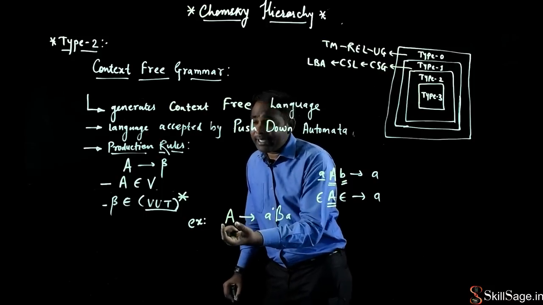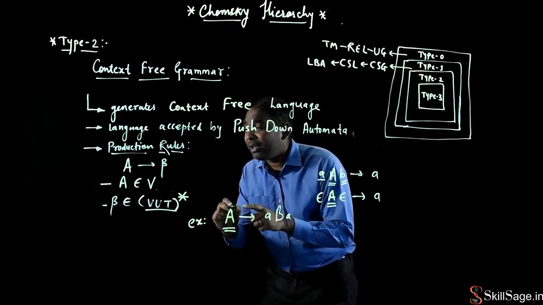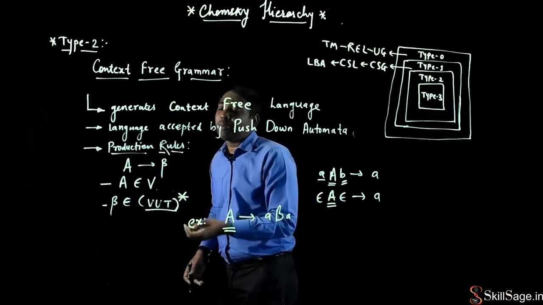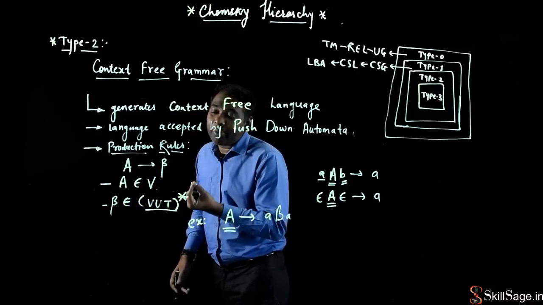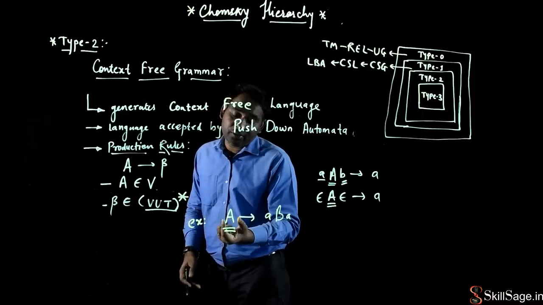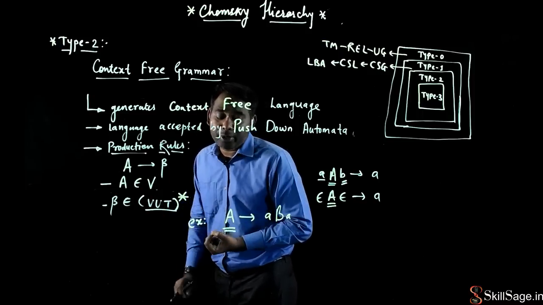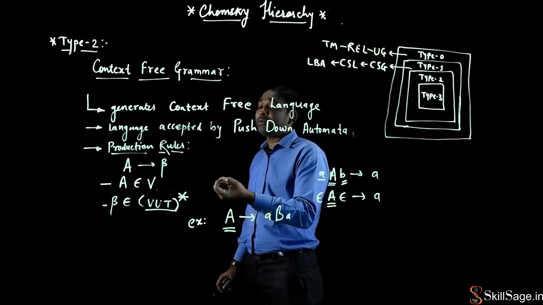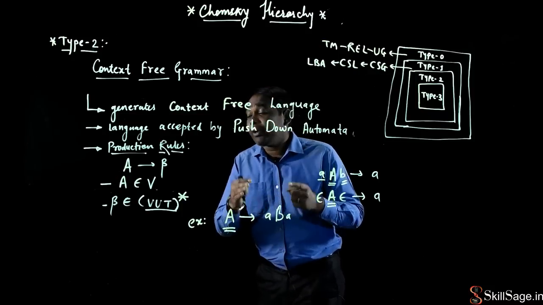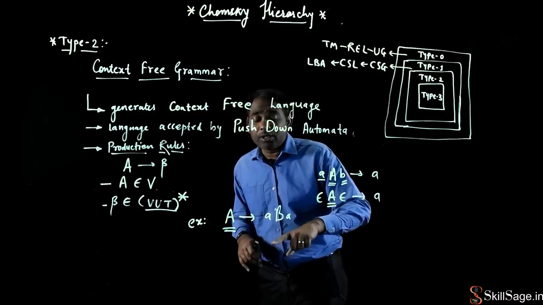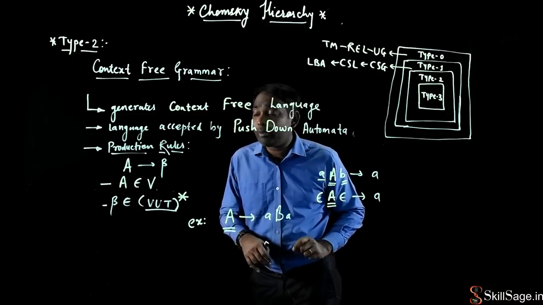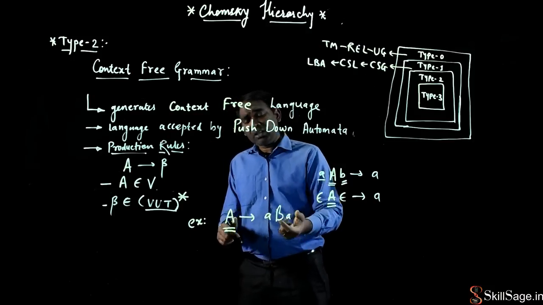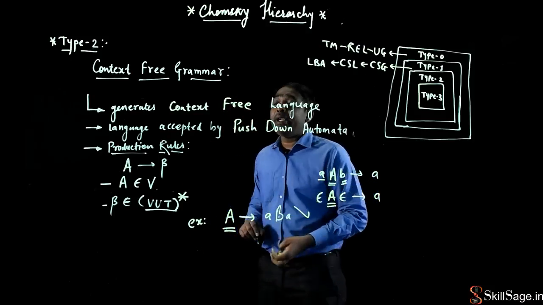Why? It says that this is my alpha. What is alpha? The left hand side of the production rule. The left hand side of the production rule says that only one variable, or exactly one variable, has to be there. So one variable is present on the left hand side of the production rules. And what about the right hand side of the production rule? It says that any number of terminal or non-terminal symbols can be present on the right hand side of the production rules. So this is the only restriction here in the context-free grammar. So I can say that this is my valid production rule.